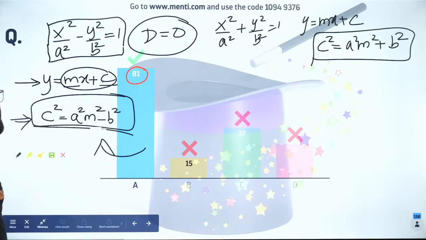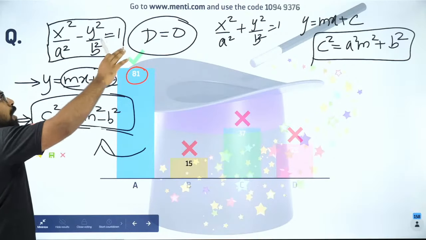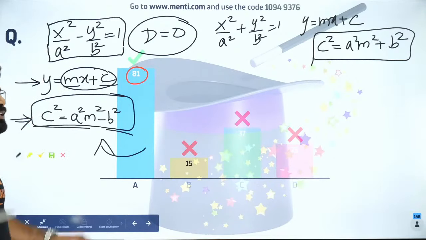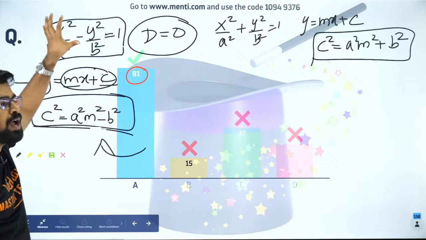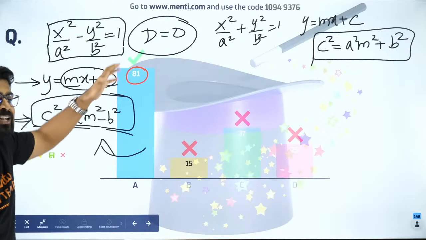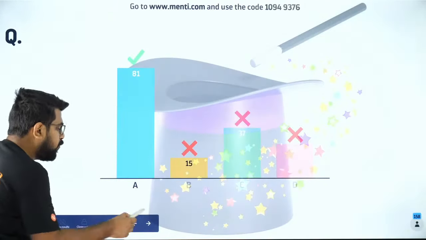For conjugate, generally in mains, they don't ask. But for advanced, if they ask, what you have to do is substitute y as mx plus c and solve it. That will be a better way of doing it. This is valid only for this hyperbola, x square by a square minus y square by b square equal to 1. I hope you are clear. Let's move forward.